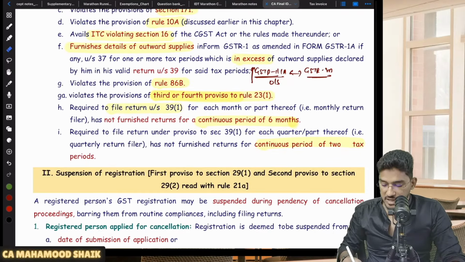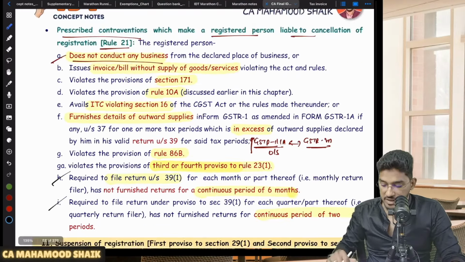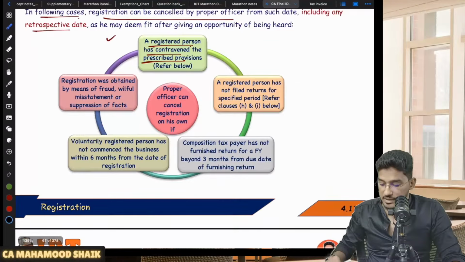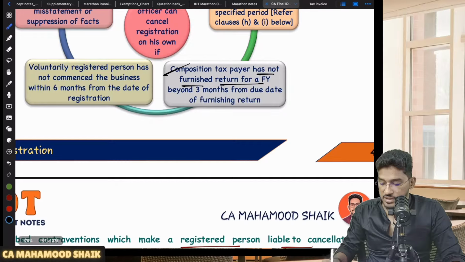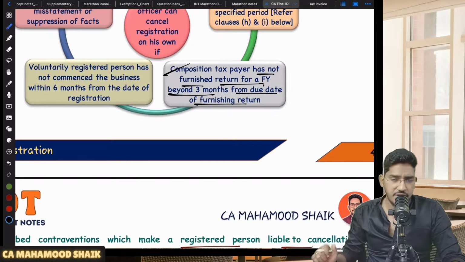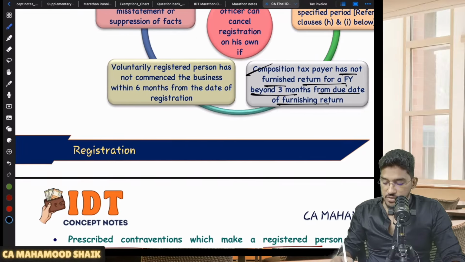So these 2 points are with regard to regular return filers. Sir, you told about composition, no? Where is it told? Here it is told. So if you are a composition taxpayer who has not furnished a return for a financial year beyond 3 months from the due date of furnishing the return. So this is in the case of the composition scheme.